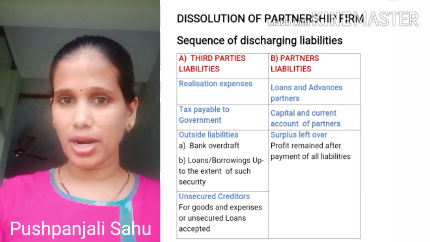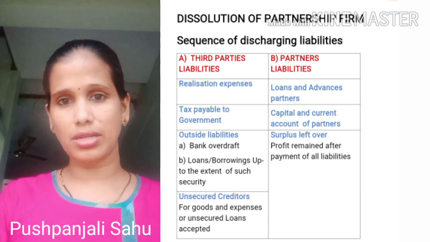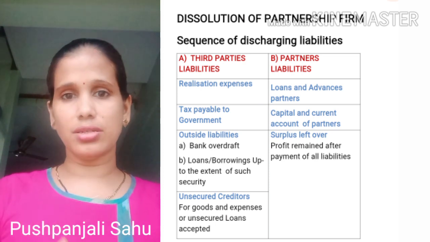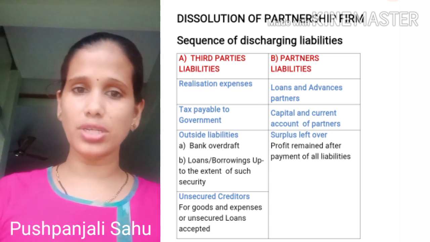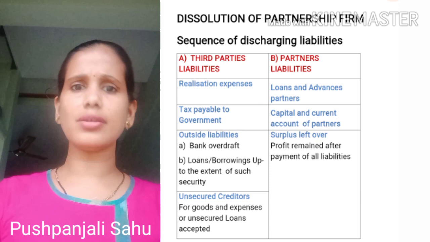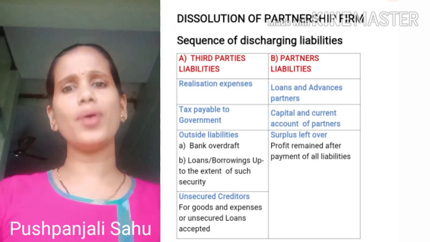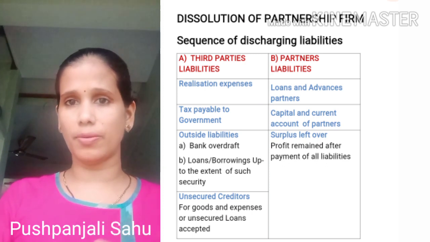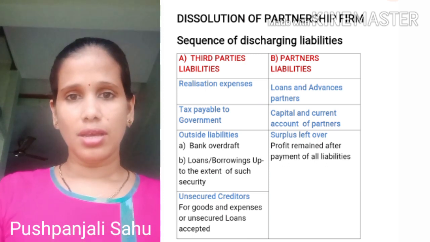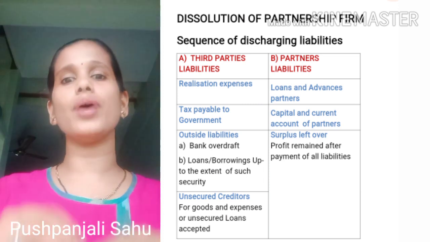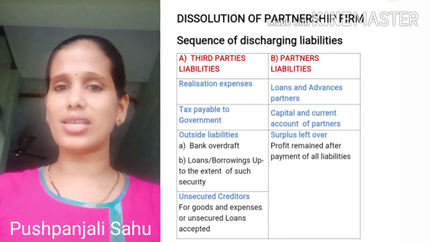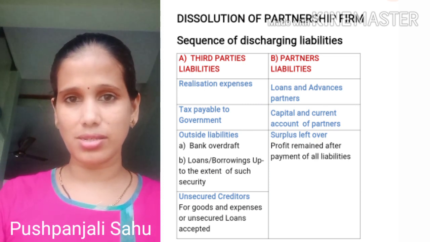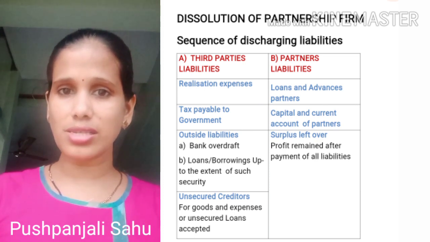The very last part of your third party's liabilities is your unsecured creditors. Now these unsecured creditors are those creditors from whom you had taken a certain amount, or you had taken some raw materials or finished goods on credit basis, and you had not paid anything, neither had you kept any of the assets as security. Okay, so they are termed as unsecured creditors.